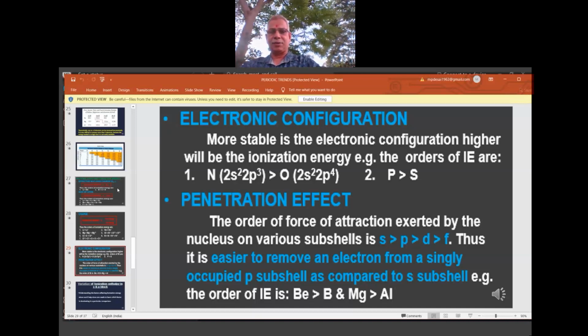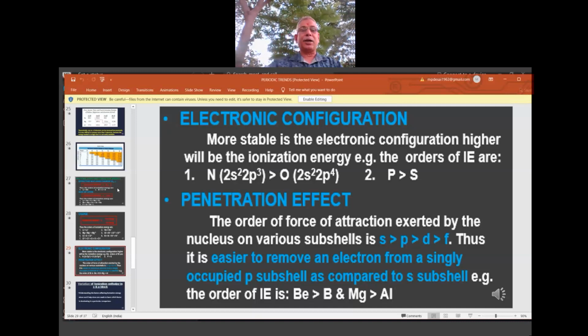Here, what is the penetration effect in the IE? We have to think in which angle, how much time the electron is going close to the nucleus. That is called penetration. The more it goes close to the nucleus, the more it is penetrating towards the nucleus.